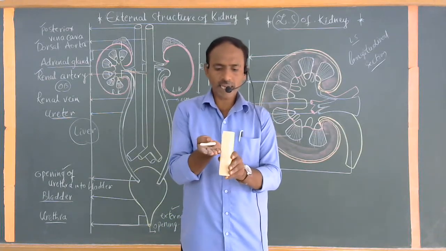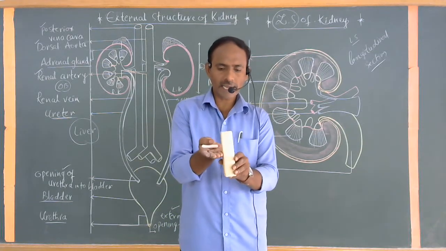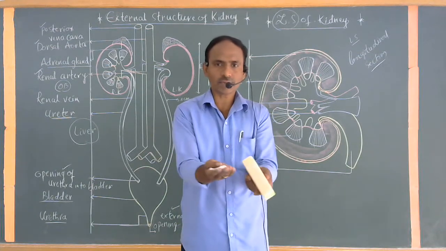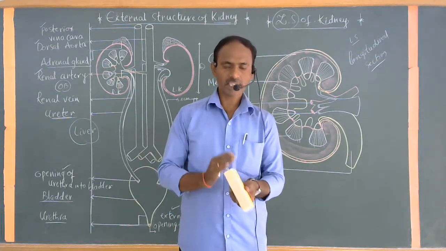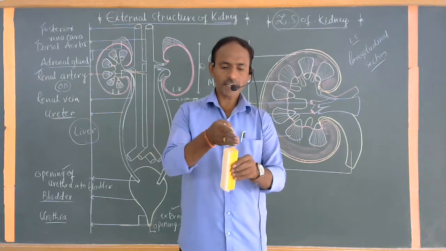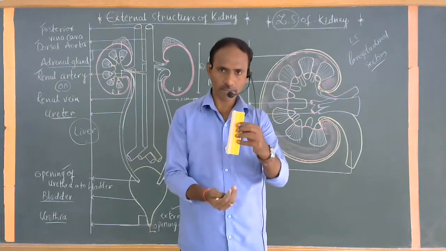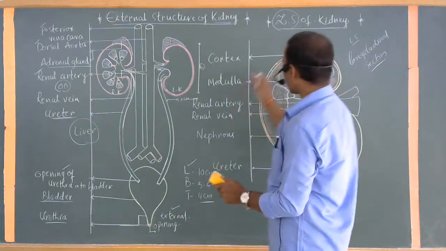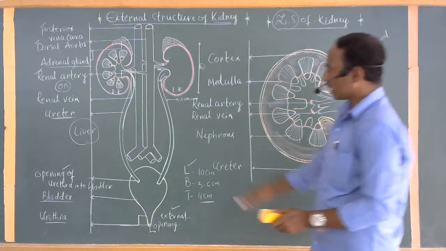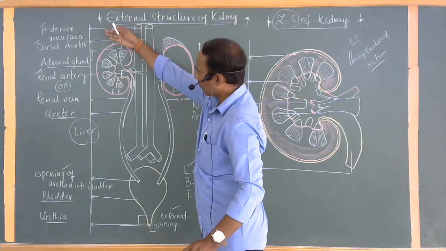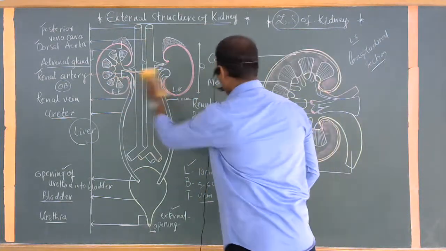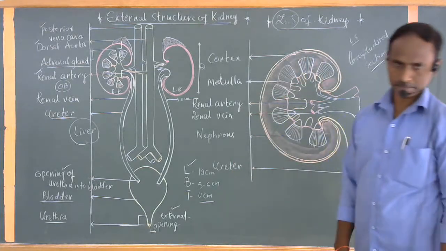If you cut it like this, we can divide it into two parts, which is commonly called the transverse section. The same organ, if you cut it from top to bottom, you can observe two parts, and this is commonly called the longitudinal section. The kidney is cut from top to bottom like this. This particular structure is enlarged here for your convenience.